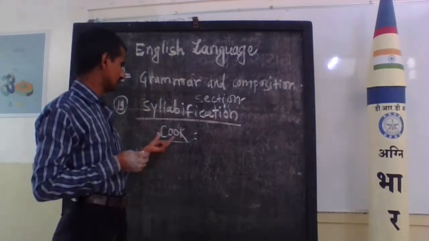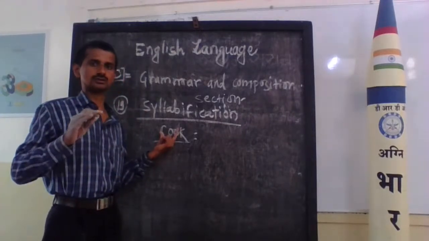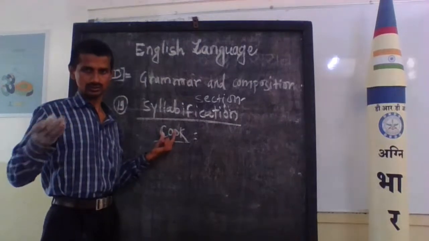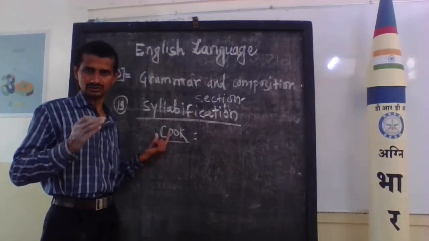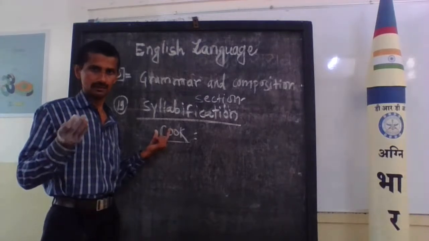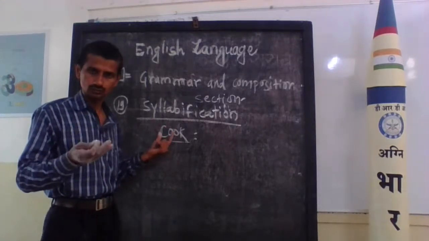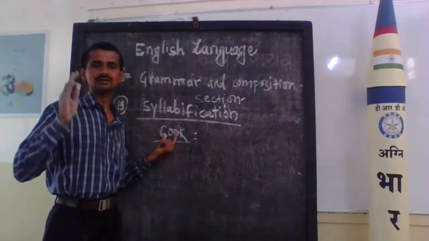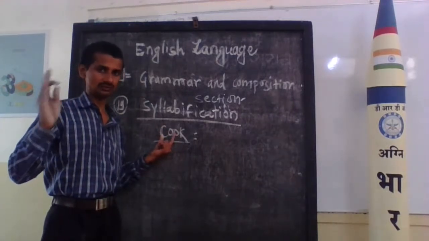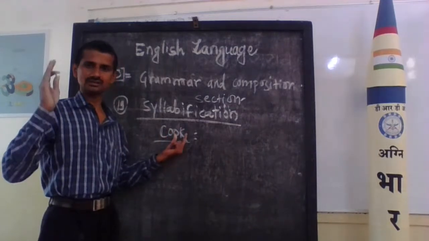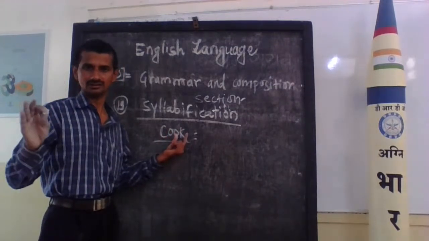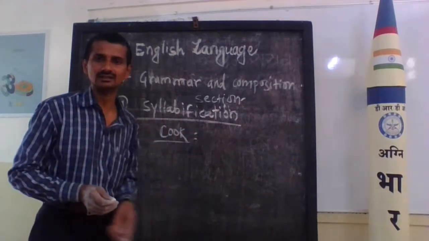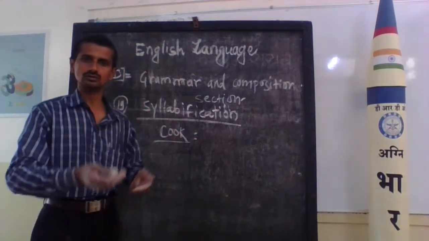Here, cook: k is a consonant, oo is a vowel, and k is again a consonant. That is how we pronounce it: cook.